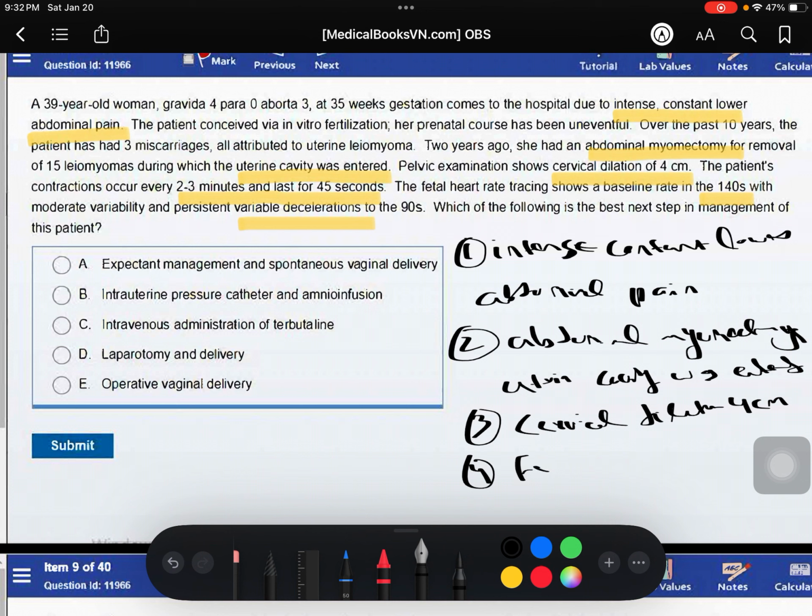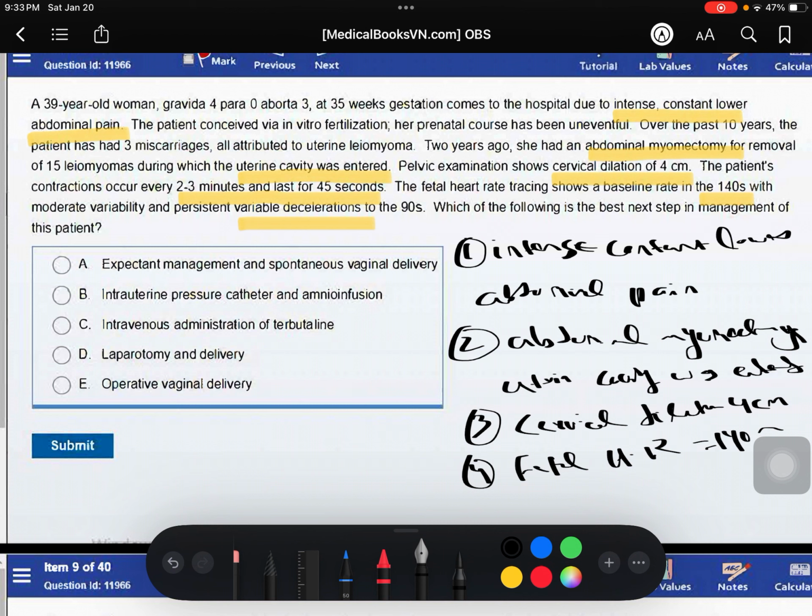The fourth hint is the fetal heart rate tracing, which is 140s with rapid deceleration to the 90s. So based on these hints, we can easily know what this patient is suffering from: uterine rupture.